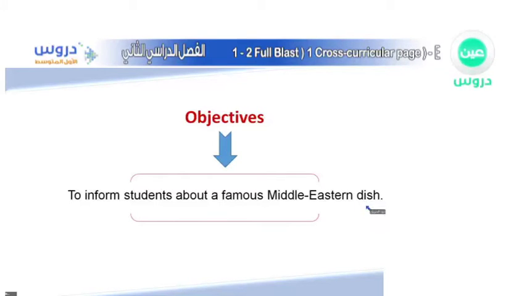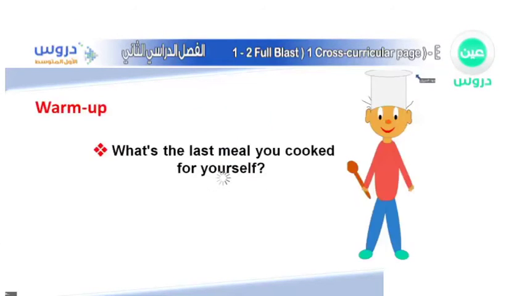And when we speak about dishes, do you know what is the meaning of dish? It means a food that is special for the people in the Middle East. People in the Middle East actually make it. So these are the Middle Eastern dishes. So we're going to speak about one of these dishes. Well, I believe that you are so excited because I am for that lesson.